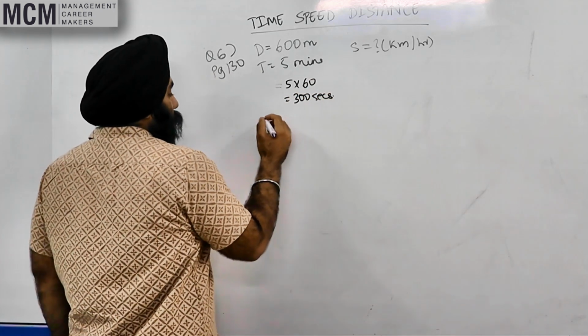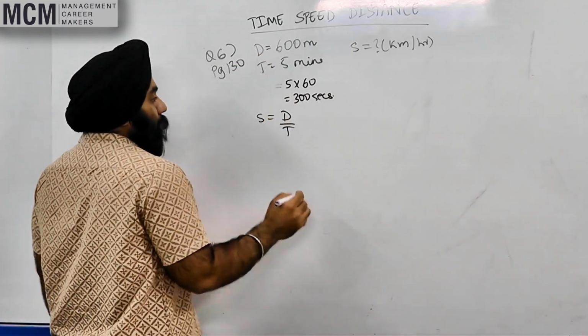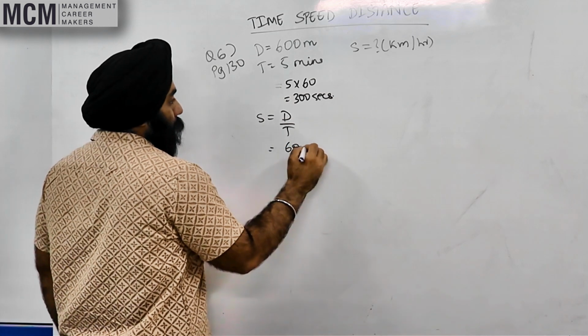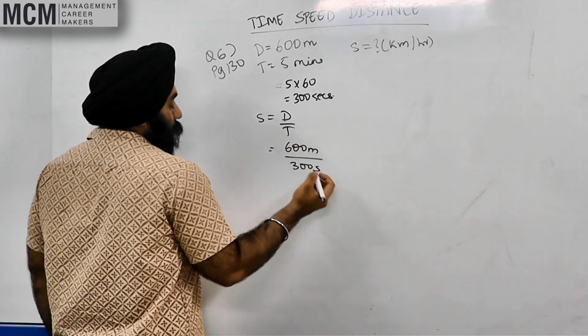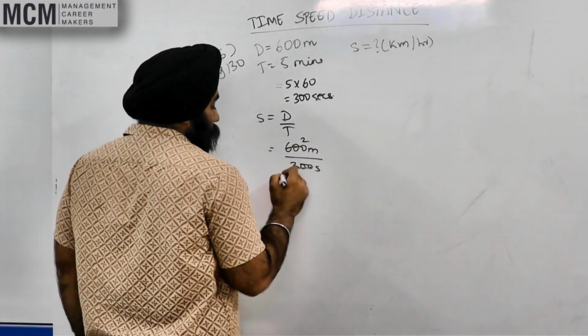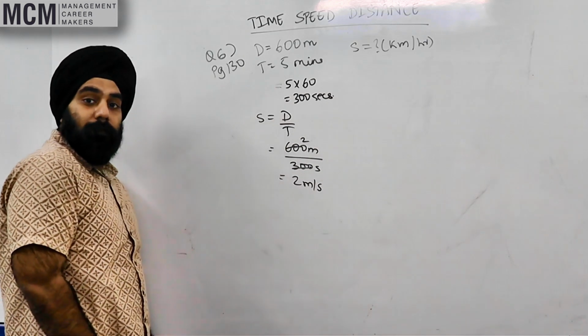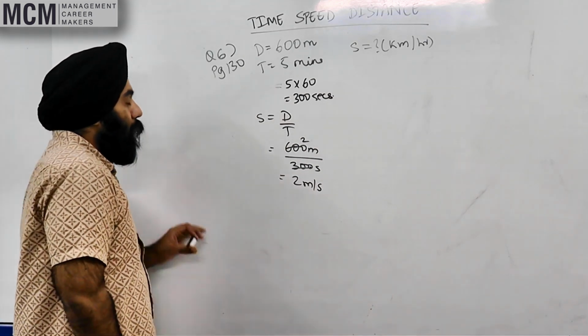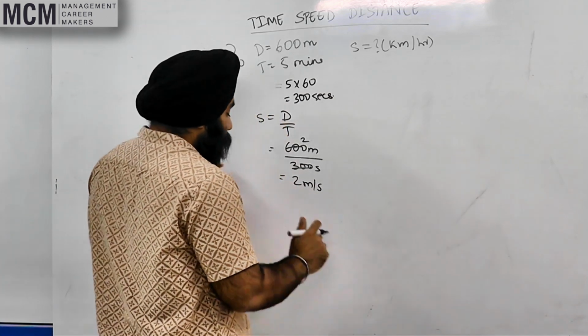Okay? Again, what's our magic formula? Speed is equal to distance upon time. Distance is 600 meters. Time is 300 seconds. Right? This is what? 2 meters per second. Agreed? Now we need to convert it from meters per second to kilometers per hour.